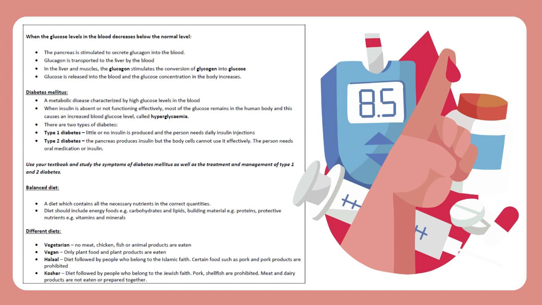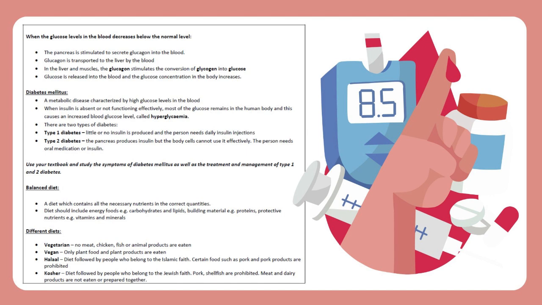Diabetes mellitus, a metabolic disease characterized by high glucose levels in the blood. When insulin is absent or not functioning effectively, most of the glucose remains in the human body, and this causes an increased blood glucose level called hyperglycemia. There are 2 types of diabetes.